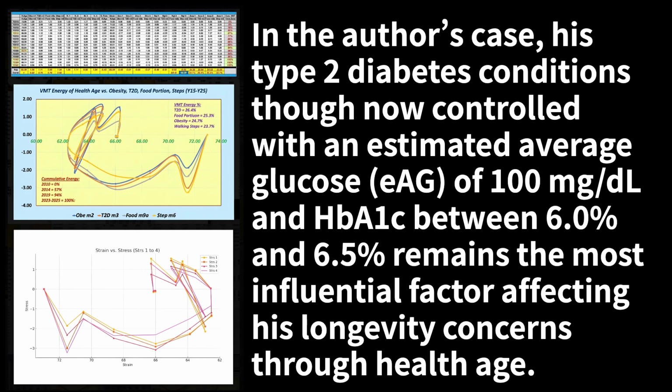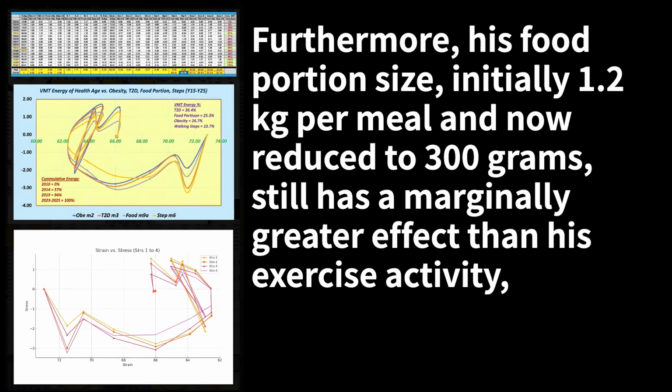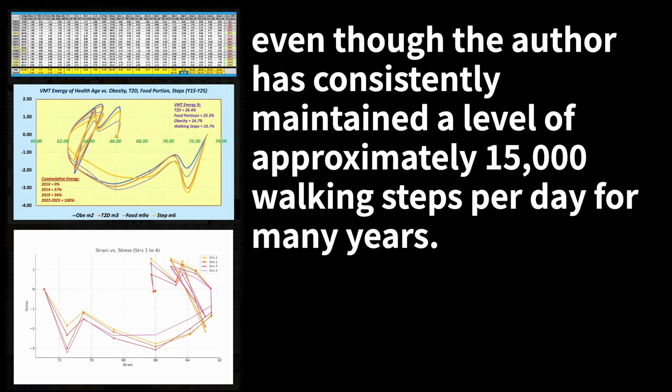In the author's case, his type 2 diabetes condition, though now controlled with an estimated average glucose, EAG, of 100 mg per deciliter and hemoglobin A1C between 6.0% and 6.5%, remains the most influential factor affecting his longevity concerns through health age. It contributes slightly more than his obesity, despite a moderate BMI of 24, but with elevated visceral fat at 16%. Furthermore, his food portion size, initially 1.2 kilograms per meal and now reduced to 300 grams, still has a marginally greater effect than his exercise activity, even though the author has consistently maintained a level of approximately 15,000 walking steps per day for many years.